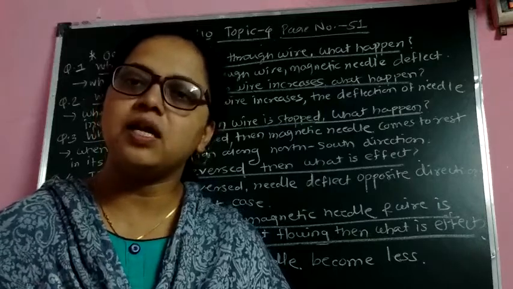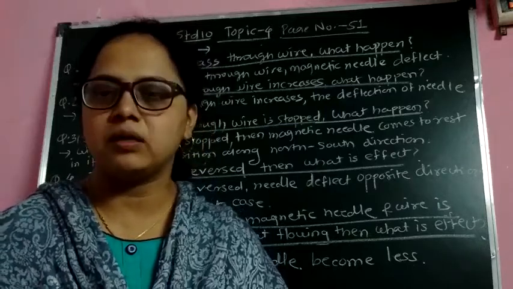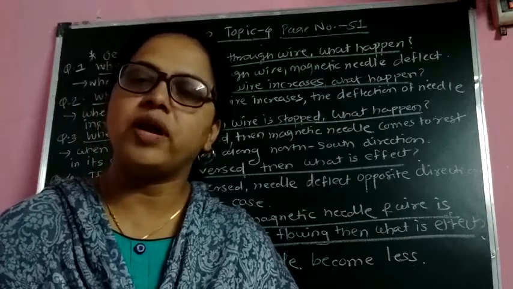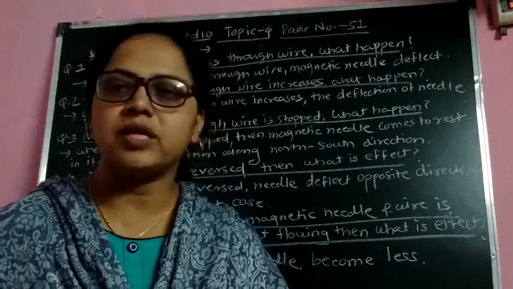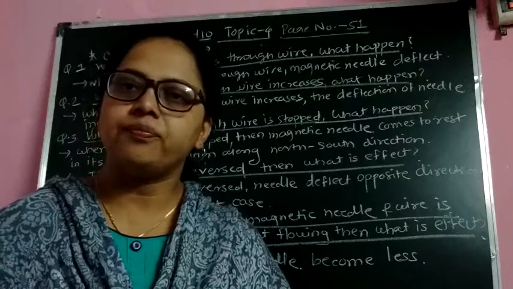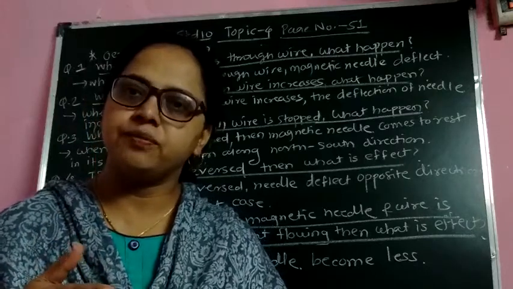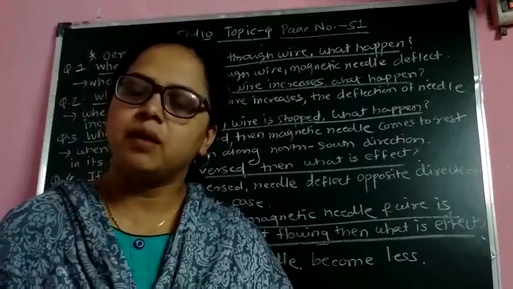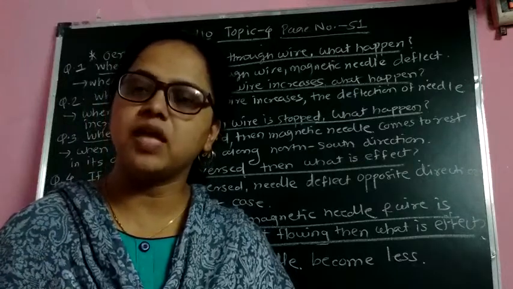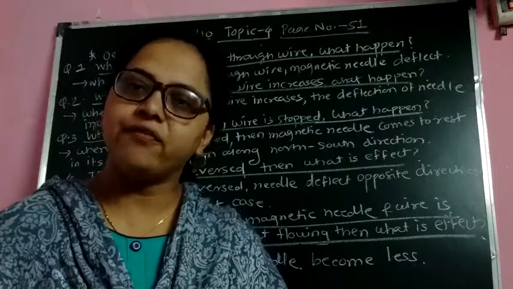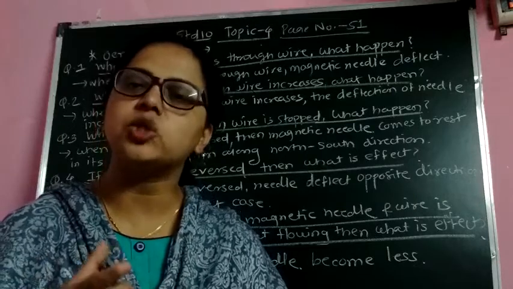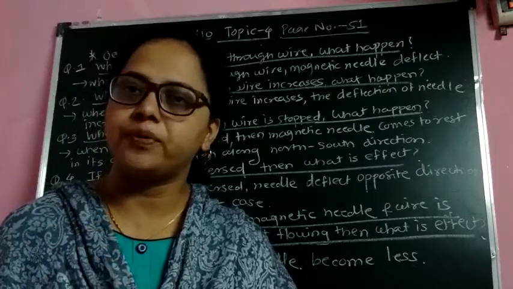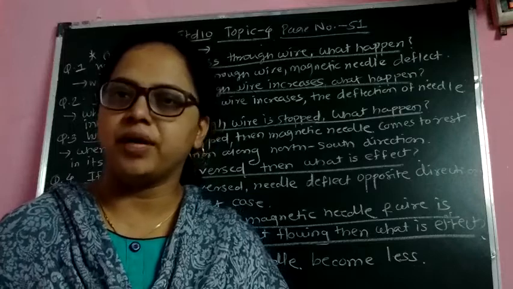So the magnetic needle is used in various types of instruments, such as in a ship or aeroplane, to indicate the north and south direction. So when the magnetic field is produced, the magnetic needle deflects. But when we stop the current, what will happen? The magnetic field vanishes. So the deflection of the magnetic needle will stop. So we have seen that experiment.